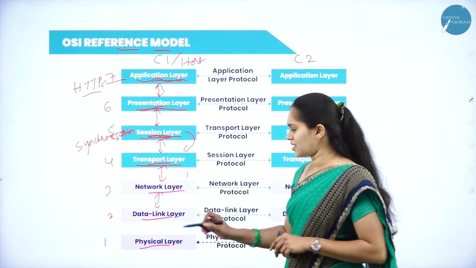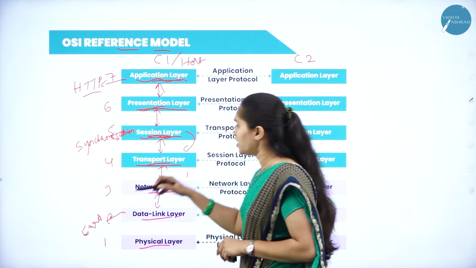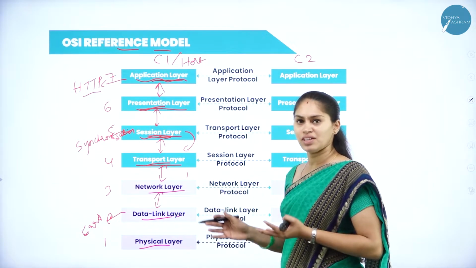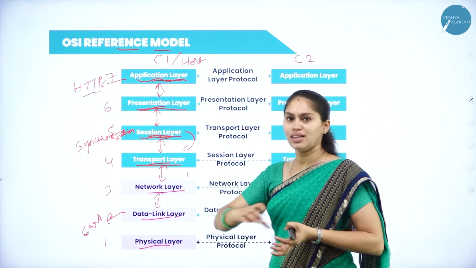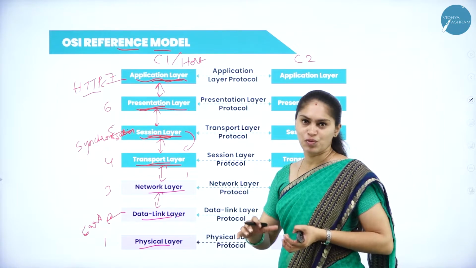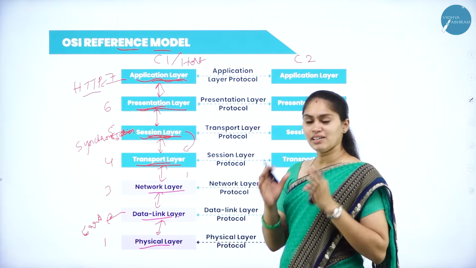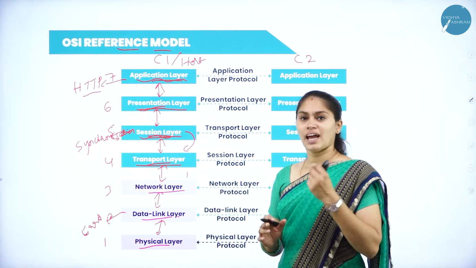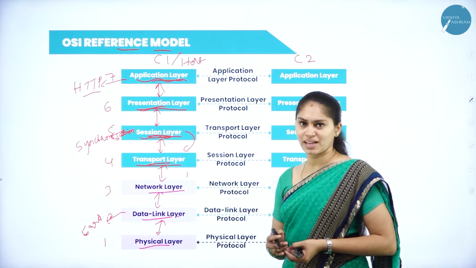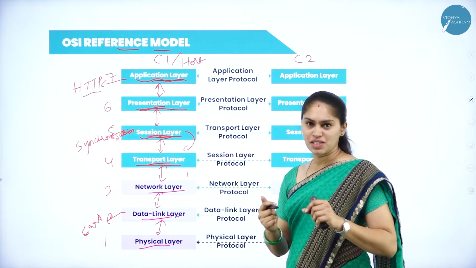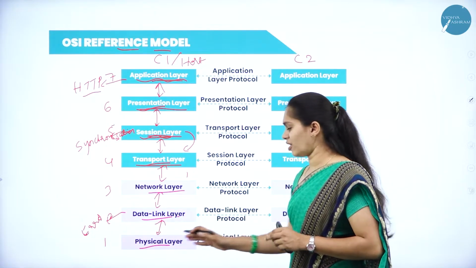It will check for errors. Is there any mistake, or did any of the packets go missing from source to destination? Everything is checked in the data link layer, and it links all the packets together in a synchronized form. Then it reaches the physical layer from the data link layer. In the physical layer, as the name indicates, everything is converted into zeros and ones, which can be understood by the computer system. The physical layer deals with mechanical and electrical signals or data.